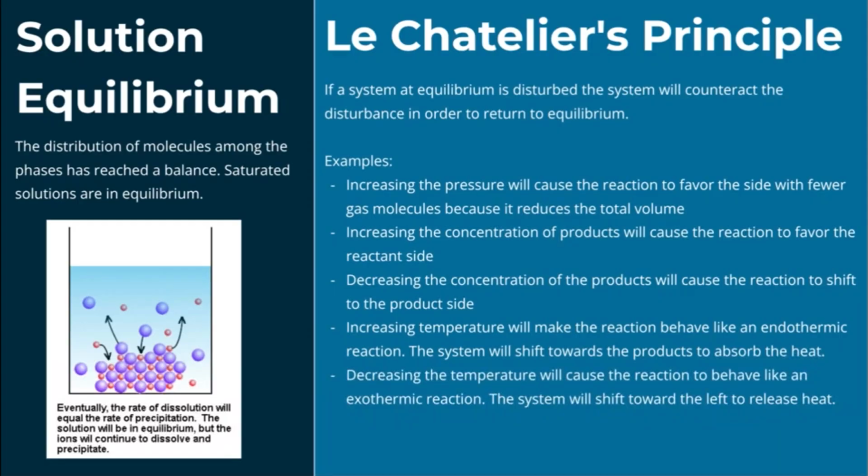Increasing temperature will make the reaction behave like an endothermic reaction. The system will shift towards the products in order to absorb the heat. Decreasing the temperature will cause the reaction to behave like an exothermic reaction. The system will shift toward the left to release heat.